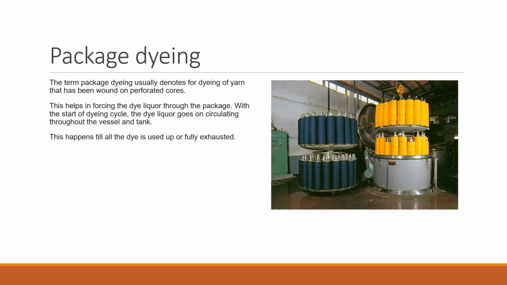Another is package dyeing. The term package dyeing usually denotes dyeing of yarn that has been wound on perforated cores. This helps in forcing the dye liquor through the package. With the start of the dyeing cycle, the dye liquor goes on circulating throughout the vessel and tank. This happens till the dye is used up or fully exhausted.